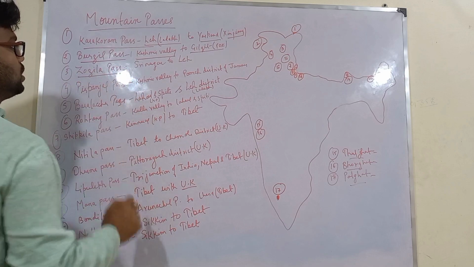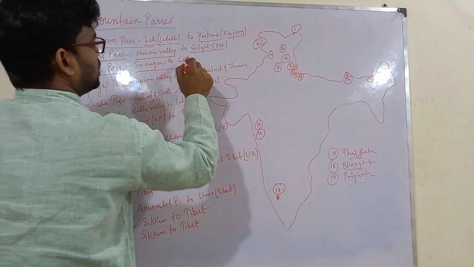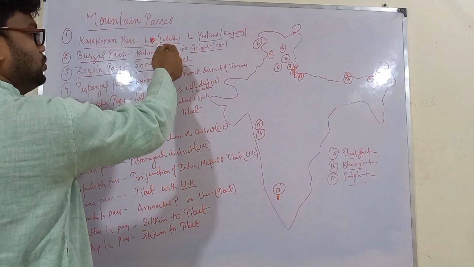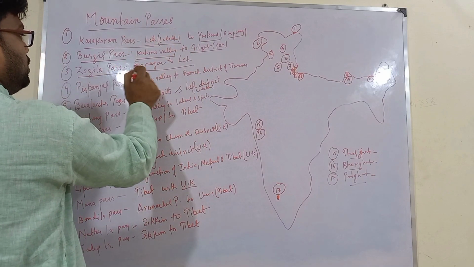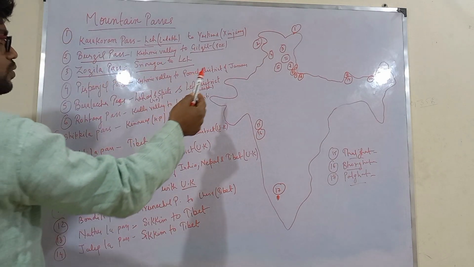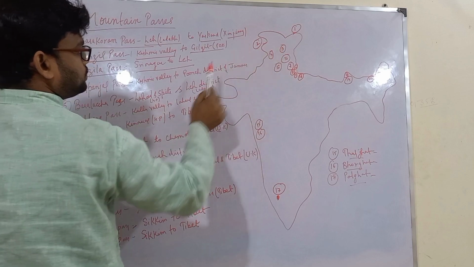Our third one is Jojila Pass. It connects Srinagar to Leh. Leh is a portion or area in Ladakh Union Territory, and it connects to Srinagar, Srinagar in Jammu and Kashmir. So we have marked it here, third number.